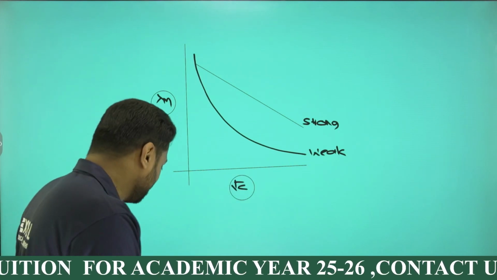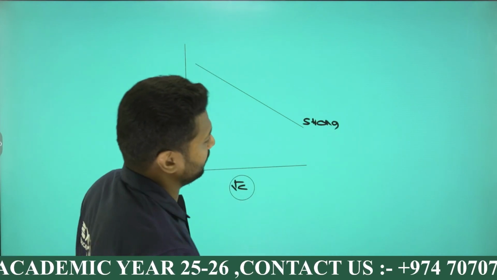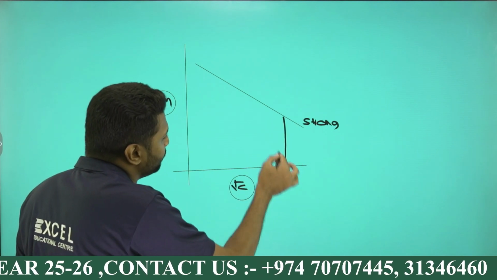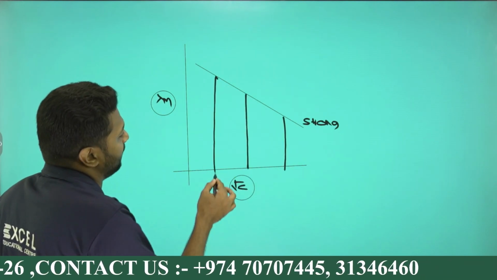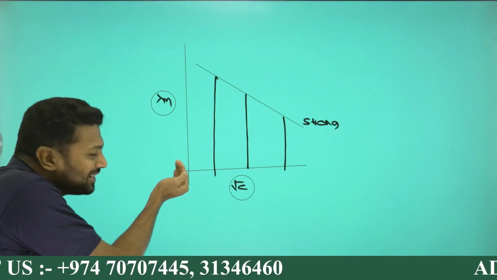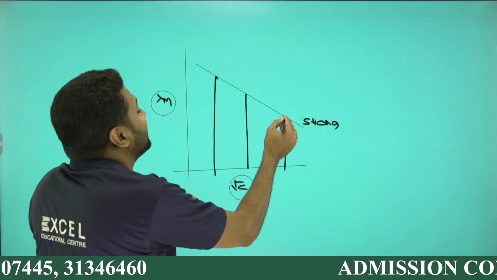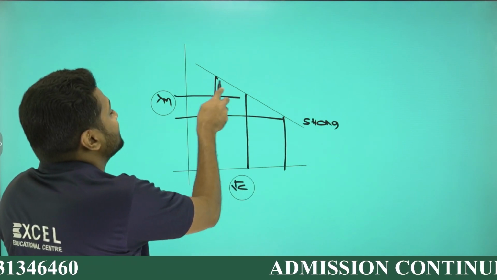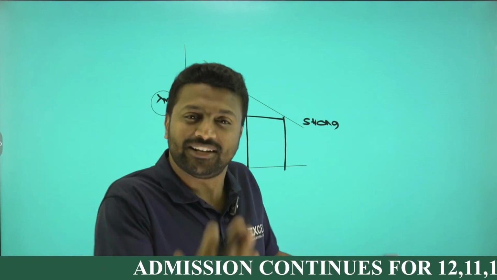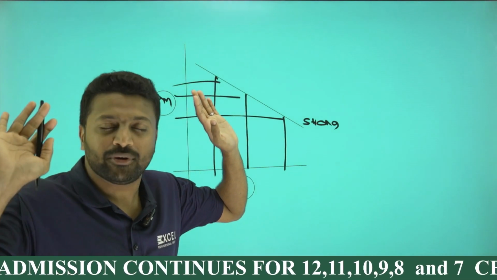Let's analyze the graph of strong electrolyte first. On analyzing the graph of lambda m versus root c for a strong electrolyte, as we move from here to here, concentration is decreasing, dilution is increasing. As we move from here to here, concentration decreases, dilution increases, and the graph is moving up, which means we can say molar conductivity is increasing. Okay, fine.